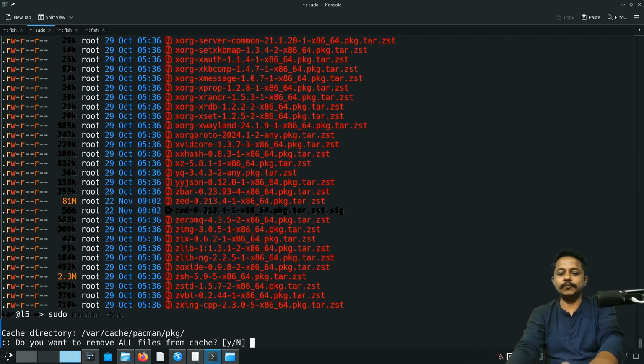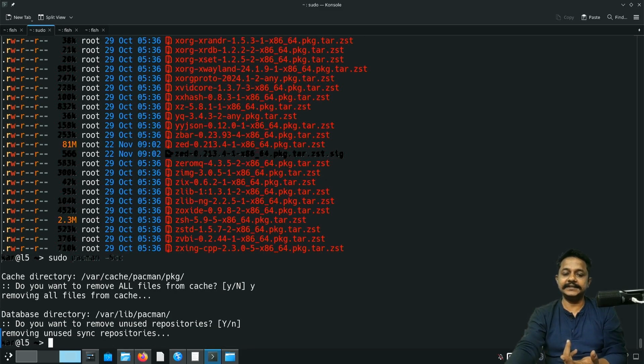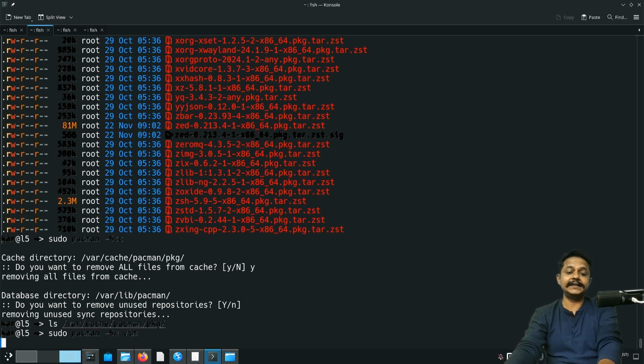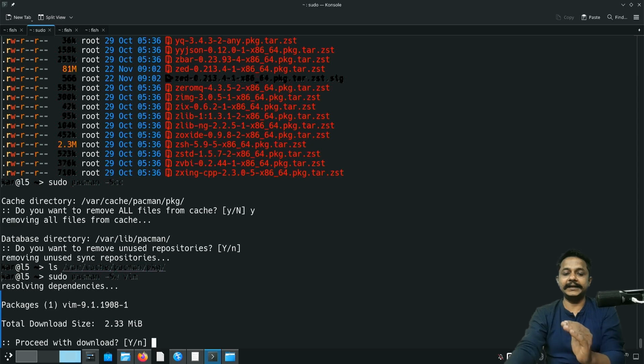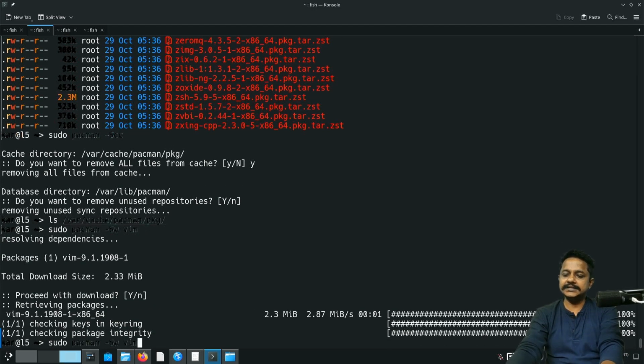Let's proceed with y. I'll have to press y again. Now y is selected by default, so if I don't press anything and press enter, it will work. Now let's see ls package cache folder. It is gone. Now let's try the -Sw command again. If I type -Sw, it is informing like it will download 2.33 MB. It's fine for me. The download is complete.